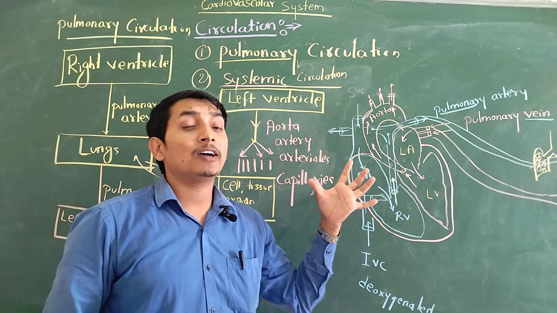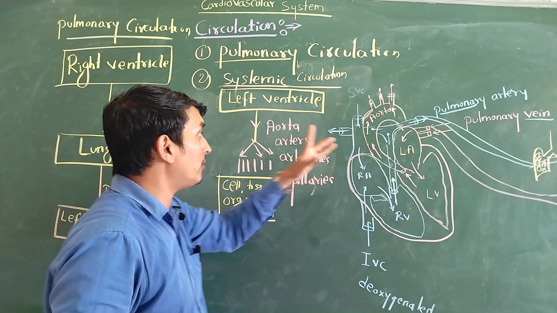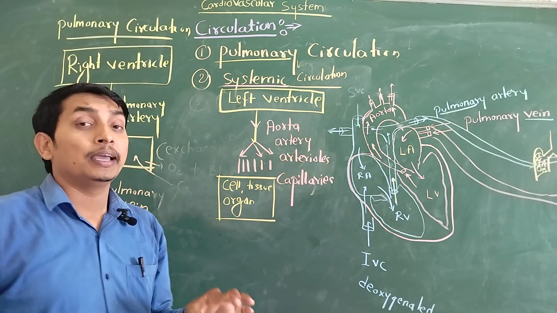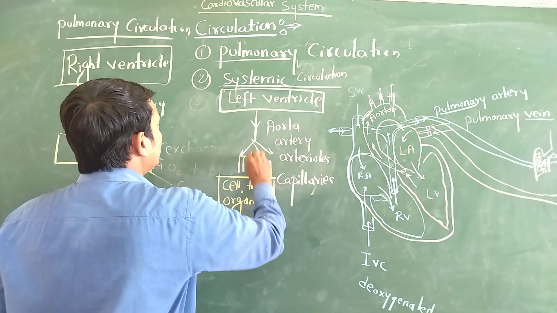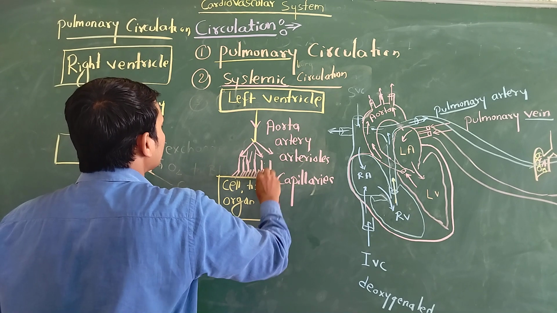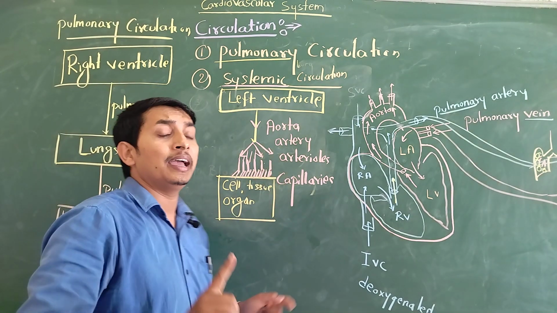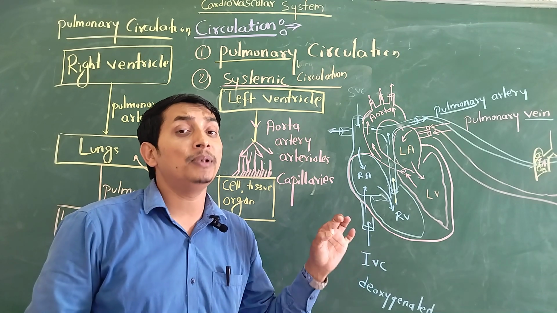Even so, we have a limited number of arteries, and they cannot supply the whole body. So each artery further divides into arterioles. Even arterioles cannot reach all parts of our body, so the arterioles further divide into capillaries. Capillaries are a single layer, like a hair-like structure, which helps the exchange of gases between the blood and tissue.